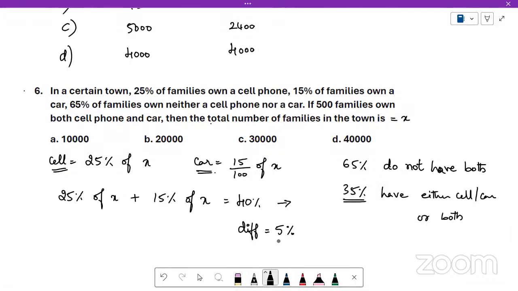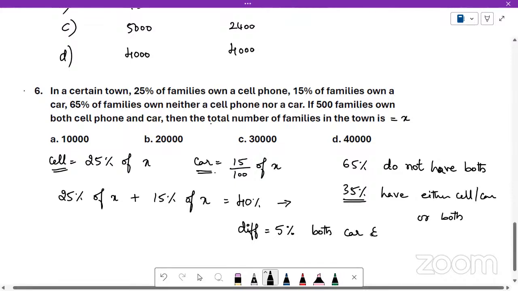This 5% is the people who have both car and cell phone. Is that clear? So of this 35%, 5% have both car and phone. All of you understood this?